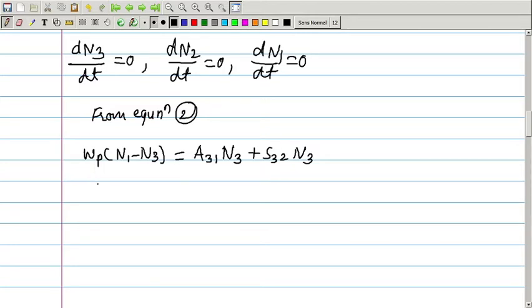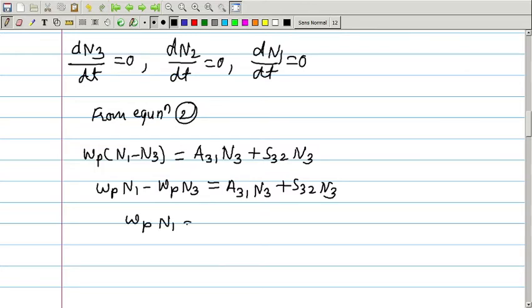And if you simplify it, that will be Wp into N1 minus Wp into N3 is equal to A31 into N3 plus S32 into N3. So if we take this N3 term on the right hand side, we can write Wp into N1 is equal to Wp plus A31 plus S32 into N3.